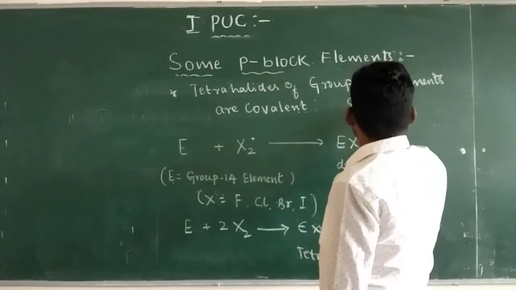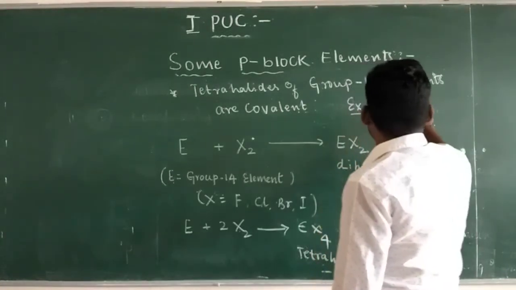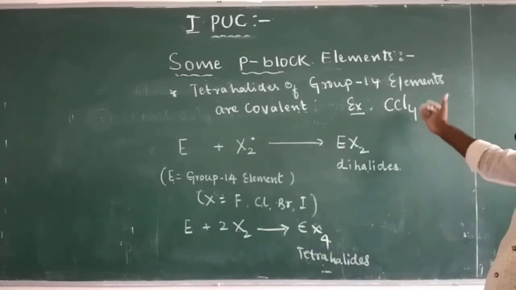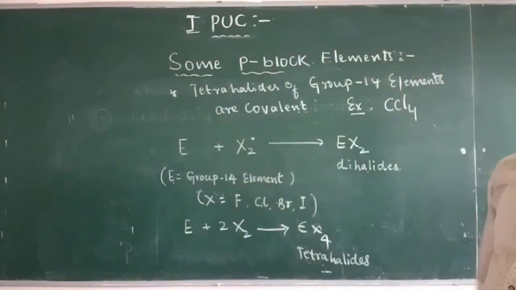Example, carbon tetrachloride CCl4 is tetrachlorocarbon. It is a covalent compound.